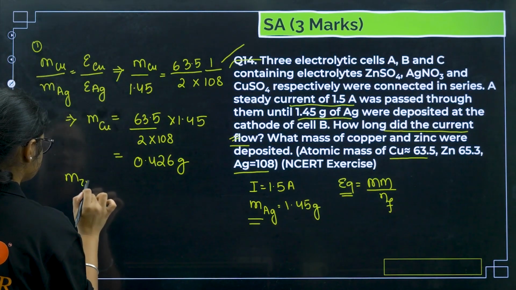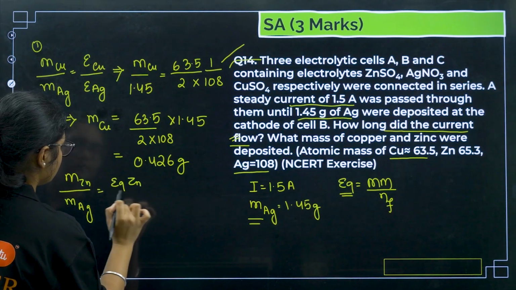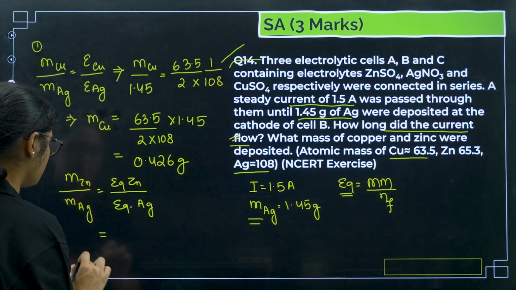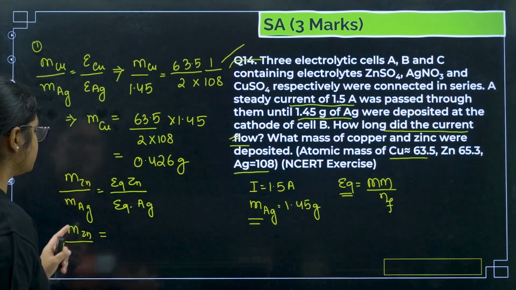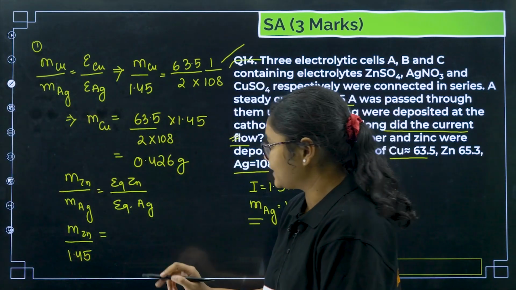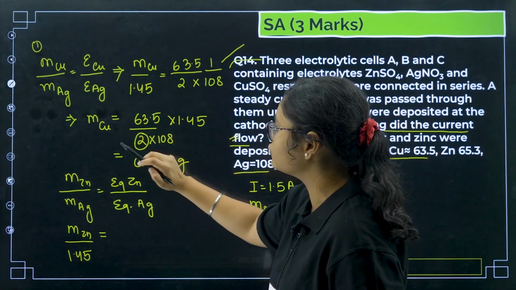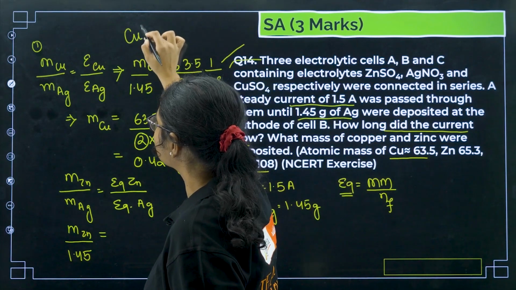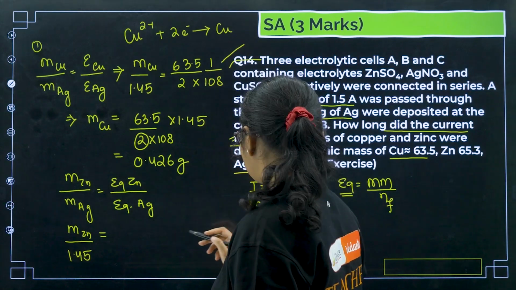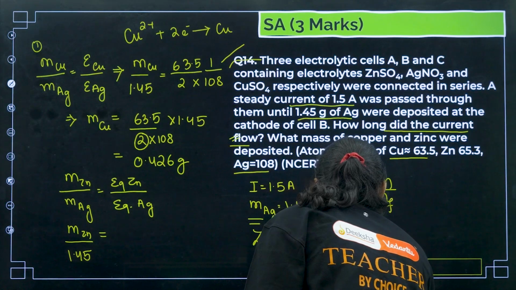Now we want to calculate the mass of zinc deposited, right? Same thing I'll do: mass of zinc by mass of silver is equal to equivalent weight of zinc divided by equivalent weight of silver. Mass of silver is 1.45. I hope this is visible. Equivalent weight of zinc is molar mass by n factor. For copper I have taken n factor as 2. Why? Because Cu 2 plus plus 2 electrons gives you copper. Similarly, Zn 2 plus plus 2 electrons will give you Zn.